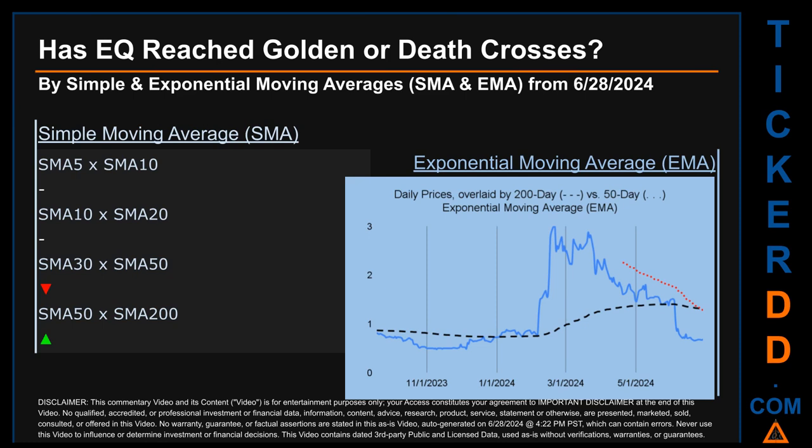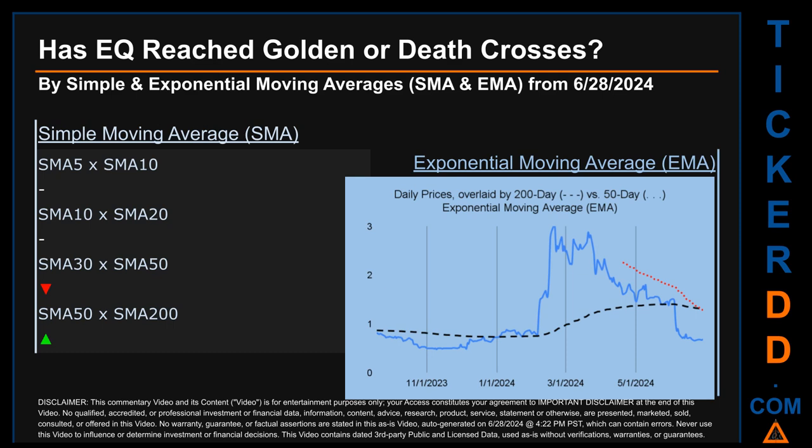Has EQ price reached golden or death crosses? Golden cross and death cross are basic signals that compare average prices across two specified trade day ranges, a short-term versus a long-term range. For example, 5-day versus 10 trade days. Essentially, a golden cross is a bullish signal. It appears when a ticker's short-term moving average crosses above its long-term average. Vice versa, a death cross is a bearish signal when the short-term crosses below its long-term moving average.